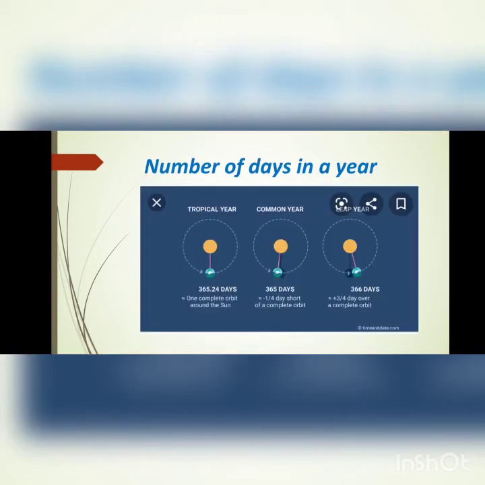Next is the number of days in a year. When the Earth is moving around the Sun, it needs 365 days and 6 hours. So it totally takes 365 full days. So it became a year. When the Earth takes one more day to go around the Sun, it becomes 366 days. So that year becomes a leap year. A leap year comes after every 4 years.